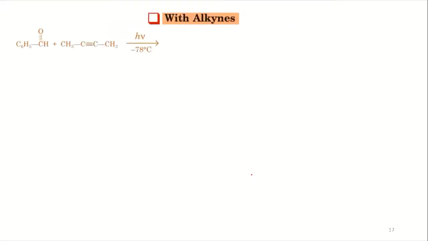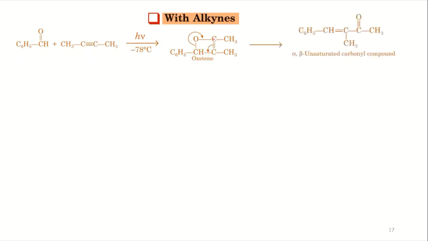With alkynes, it is a bit interesting. So you have benzophenone, you have alkyne here. Now it will make the oxetane first. So you have this four-membered ring formation. Here, in the triple bond, one bond will be reacting, and you will have another double bond remaining. And then you will have the opening of this bond. So it will produce the alpha beta unsaturated carbonyl compound. Okay.